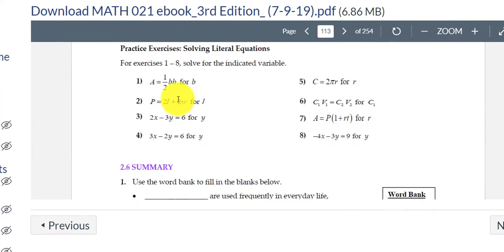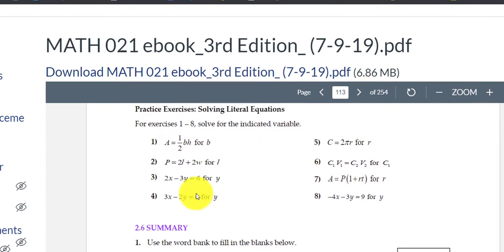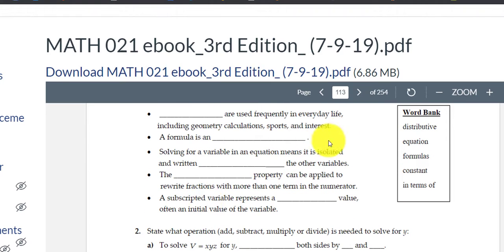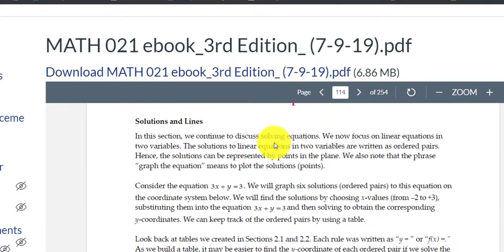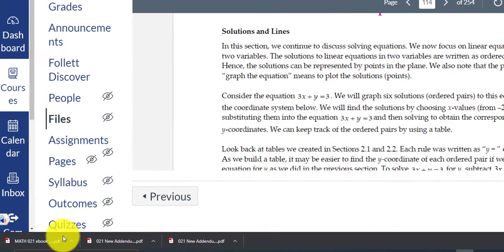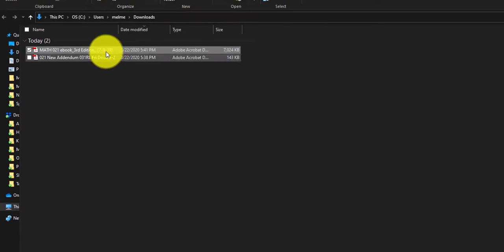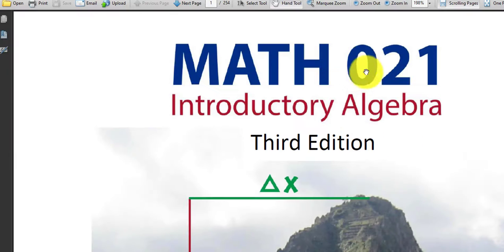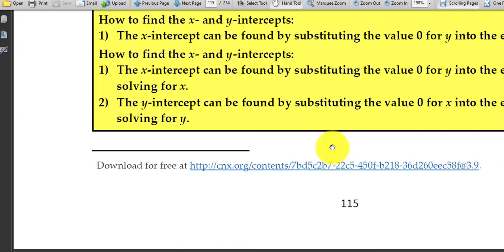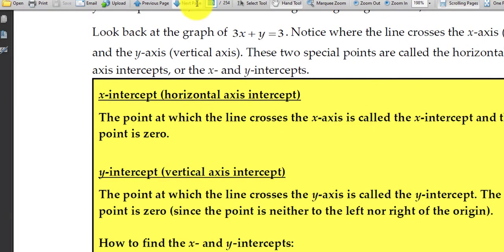And then here are the practice problems. And then here is the summary. And the answers to the practice problems in the summary are in the back of this book, or at the end of this document. So it's kind of slow to do it inside Canvas. So if you click this link, it will actually download over here. And I can open this up as a PDF. And it's much quicker to scroll through the PDF, right? You can see I can quickly jump around. I can put in page 240.